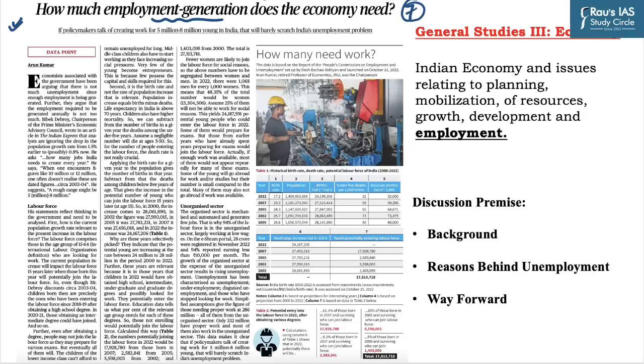And on the other hand, critics argue that the number of individuals who are entering into the labor force is still substantial who are seeking the employment. This topic is relevant for General Studies Paper 3 under Economy section. And here you can see employment is directly mentioned under the syllabus. So this area becomes important for our discussion.